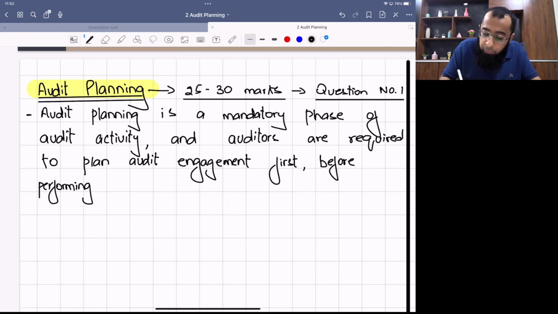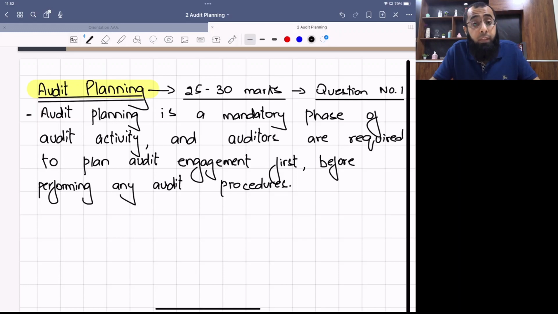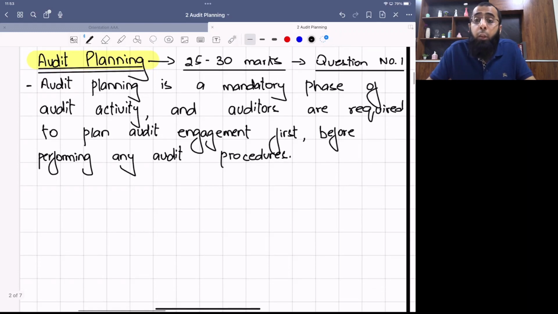Okay. So before going for audit procedures and audit evidence during the audit activity, you have to make sure that you plan the engagement first. Okay. So planning of the audit is very important, because until and unless you plan the engagement, it is not possible that you target all the high risk areas. So audit planning is a mandatory phase of audit activity, and auditors are required to plan the audit engagement first before performing any audit procedures. Now the question is, what will an auditor be doing in audit planning?